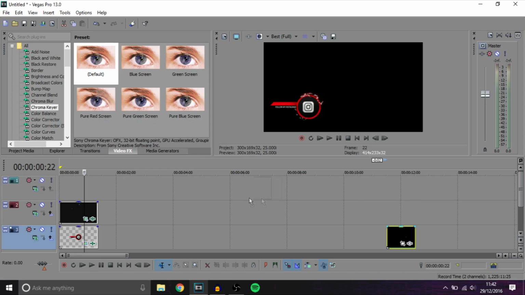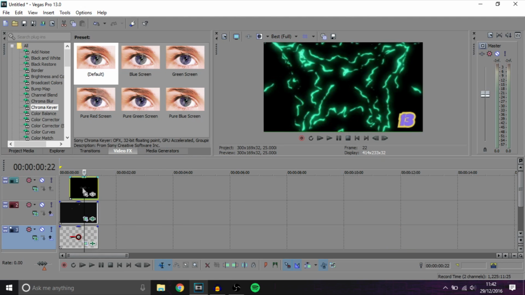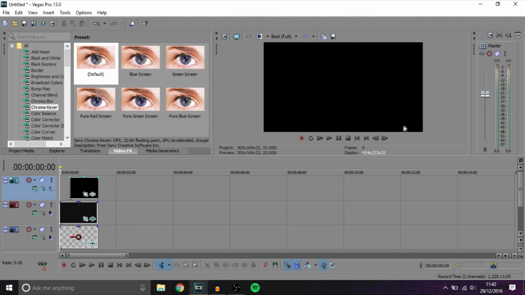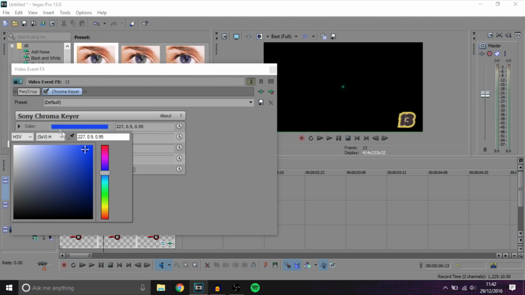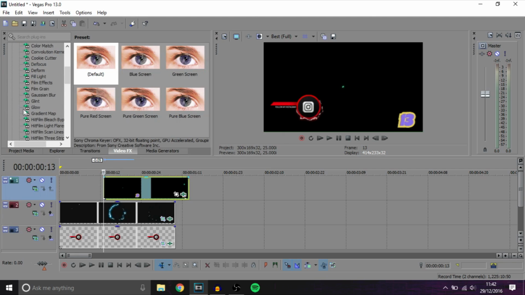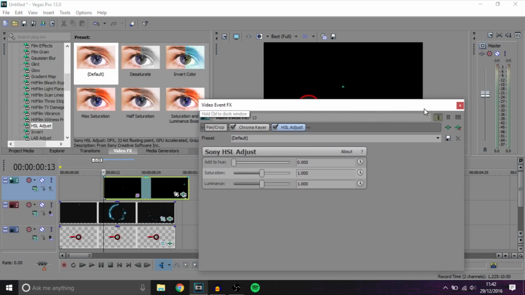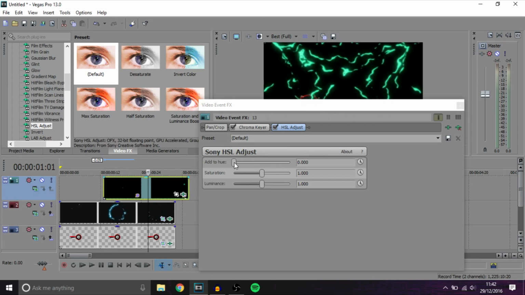And then when it fully comes in, we want it to like explode, so let's do that right now. Not like explode, but we want an electric ring to explode around it when it stops. So we'll just get the part where it stops. It stops right there. So as soon as it stops, we want the explosion. So we need to do the chroma key again. So go to the colour, pipette, bang, and then hue and saturation to make it red. So red, where's red?